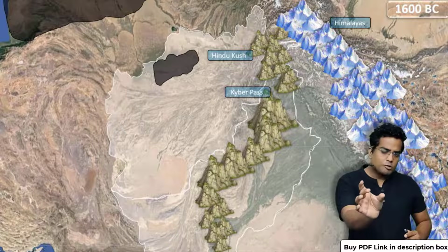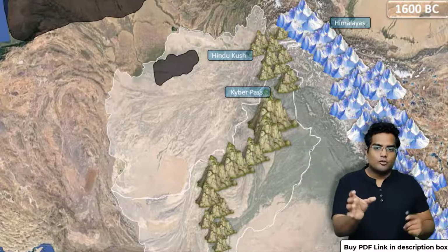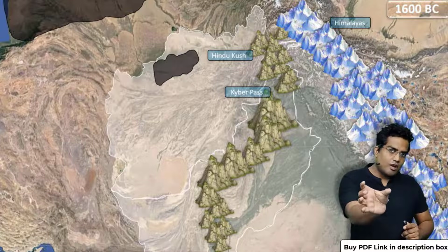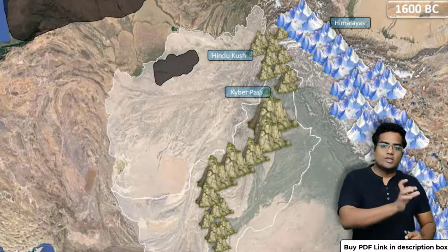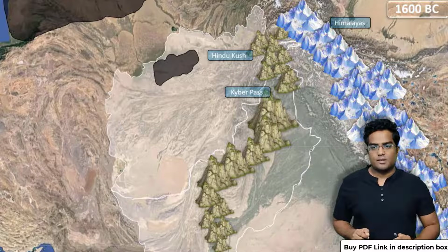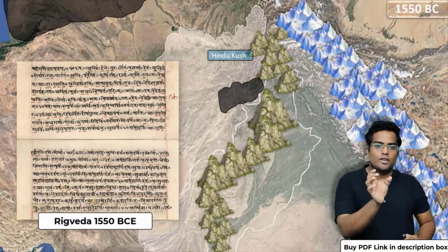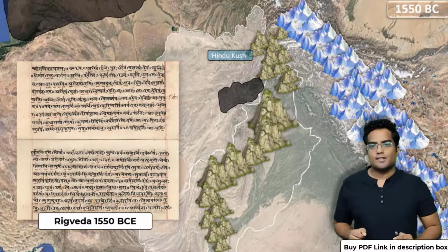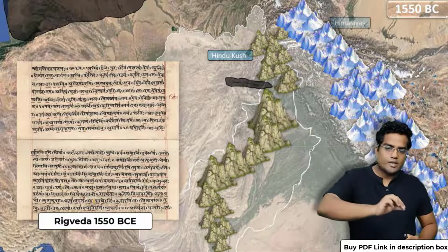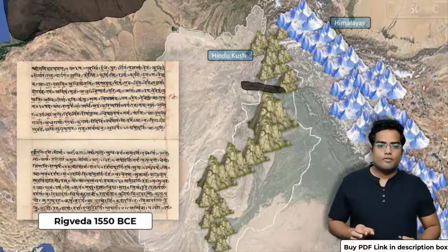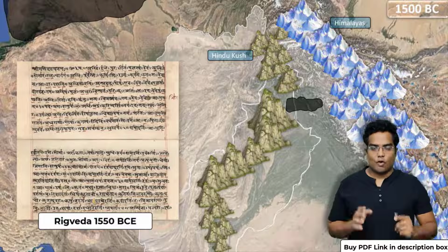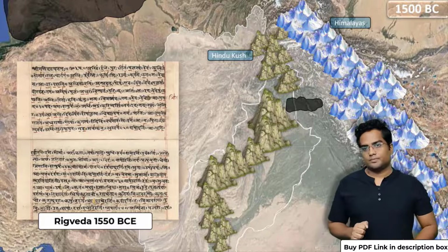Now, as you can see, you have a small spot there. Okay, there's a small group, not small group, quite a big group of Rigvedic Aryans present near Afghanistan. As you can see, you have this particular group. They are going to reach India through this particular pass. So they have moved forward around 1550 BC. They have reached the Hindu Kush mountains and the Khyber Pass. They are trying to squeeze in, right? And by 1500 BC, they have reached the Indian subcontinent. They have reached India.